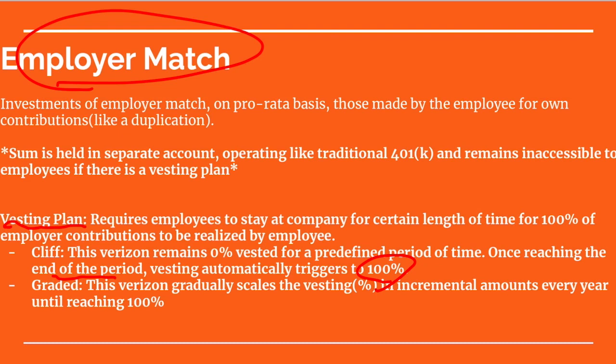And the employee can leave the company and withdraw it for him or herself. The second type is graded, which means that the percentage of vesting will increase in incremental amounts every single year until it reaches 100%.